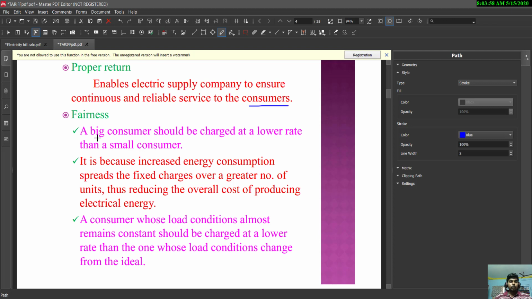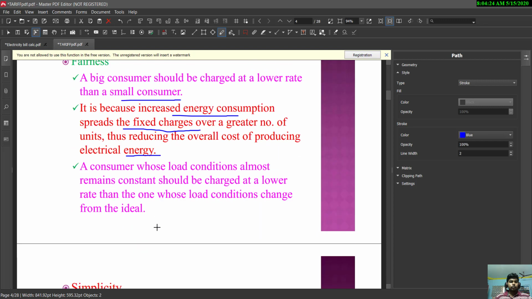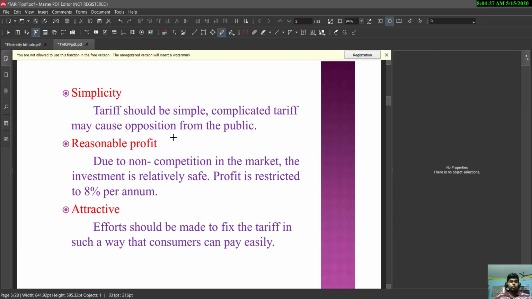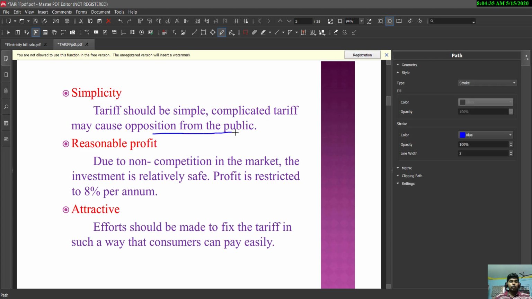And fairness, that is a big consumer should be charged at a lower rate than a small consumer. For example, it is because increased energy consumption spreads the fixed charges over a greater number of units, thus reducing the overall cost of producing electrical energy. The third one is simplicity, that is tariff should be simple, it should not be complicated. If it is complicated, then it will create some bad impression on the consumers or public.